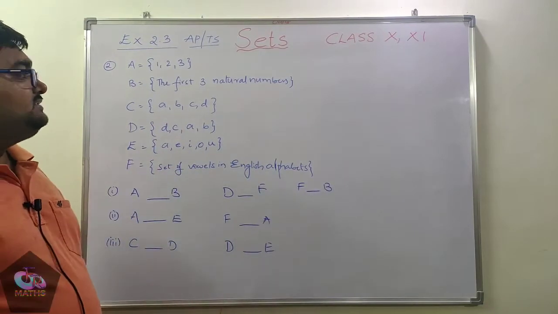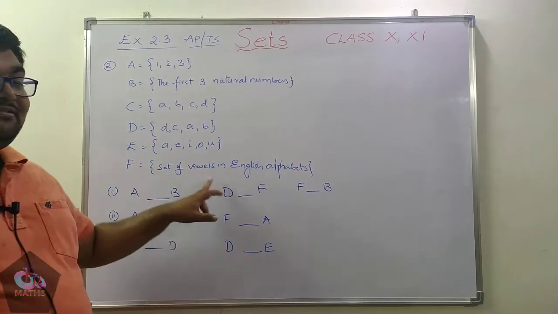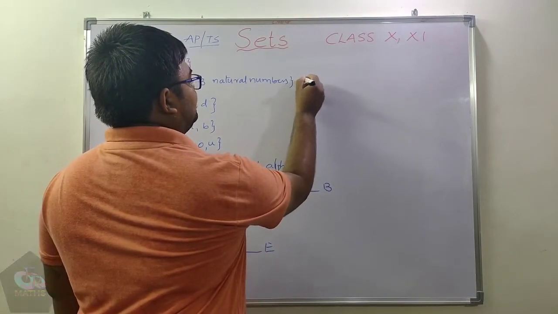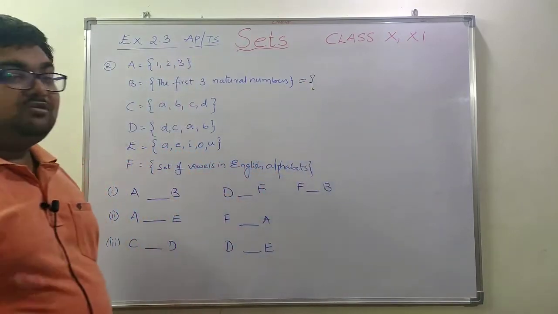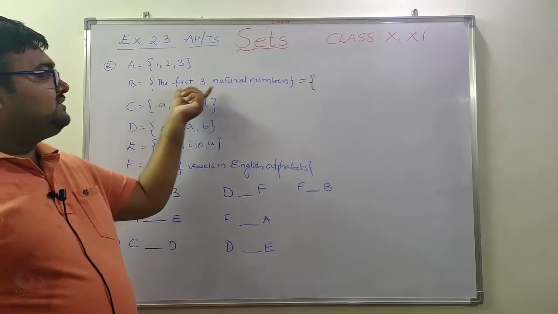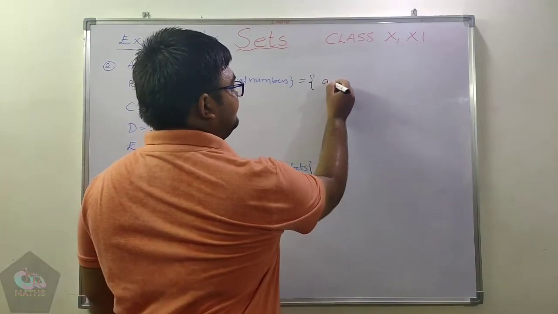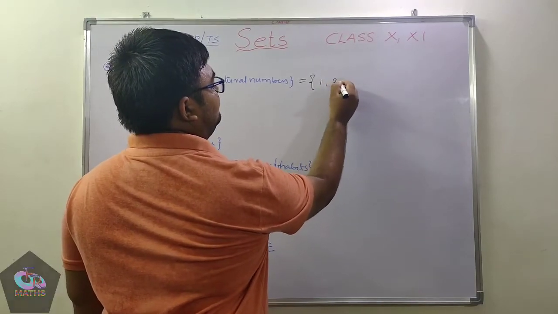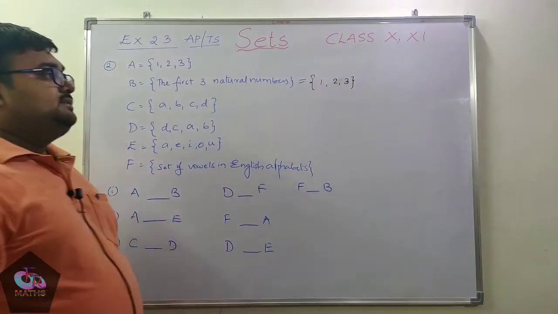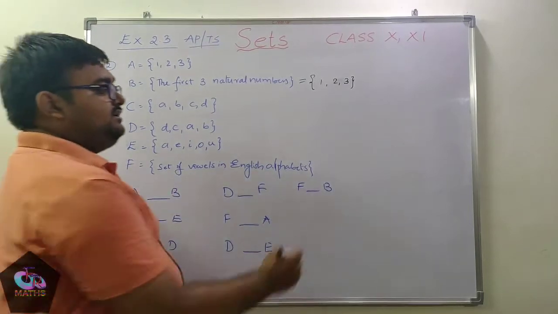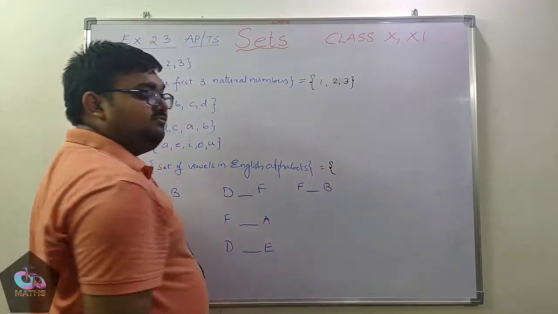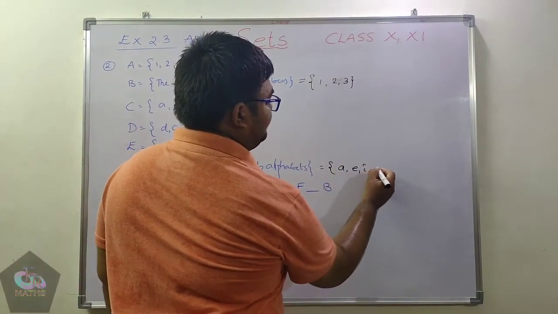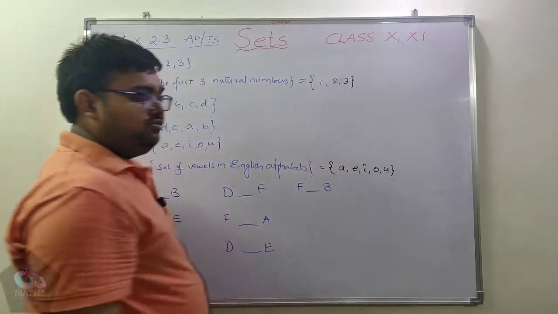If you observe all these, set B and set F are given in set builder forms. First of all we are going to convert those into roster forms. What is set B here? The first three natural numbers, so B = {1, 2, 3}. The same way set F: he has given the set of vowels in English alphabets. So vowels in English alphabets are a, e, i, o, u.